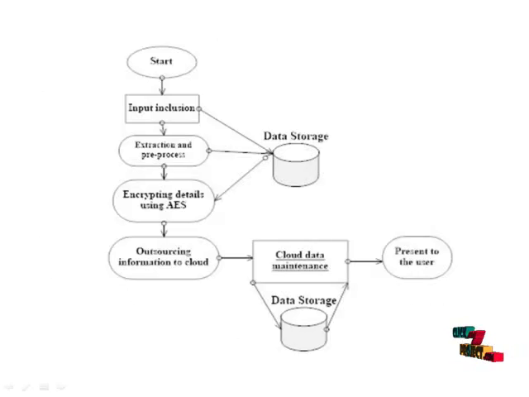Let's see the data flow diagram. Then chart our process. The next stage is input inclusion that inserts the data. Then extract and pre-process. When the pre-process technique is applied, it is stored into the data set. Then encrypt the details using AES.